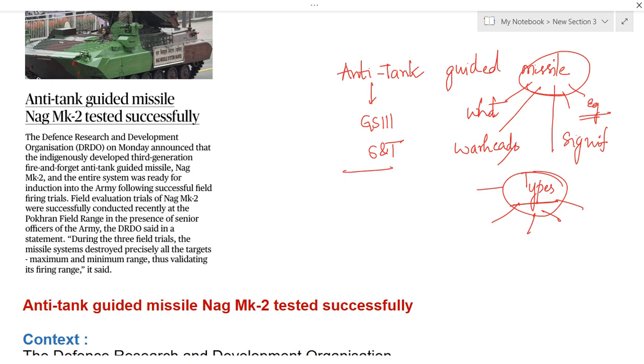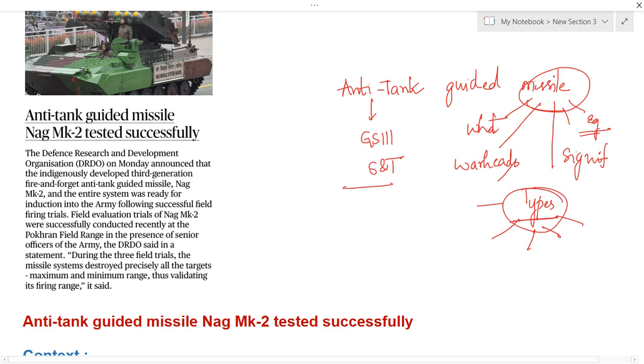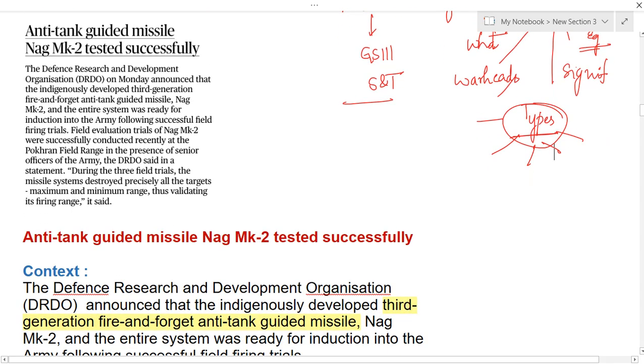You have to see the different types of missiles which are present, and you have to see even the examples for each, so that you can see this thing very clearly, and you may get a question from this area for sure. And this is one important and favorite area of UPSC also. So now let us see some facts regarding this. What is this NAG Mk2 missile?